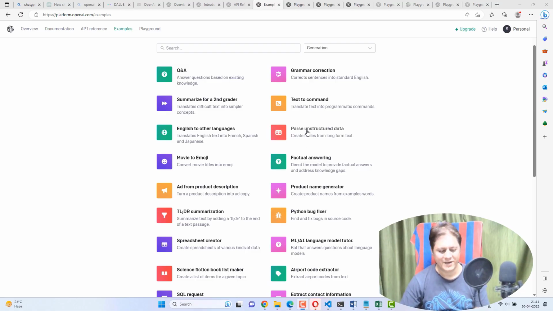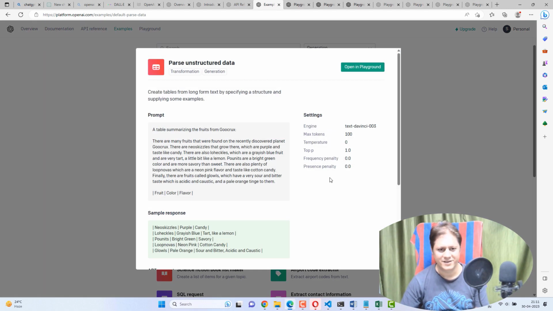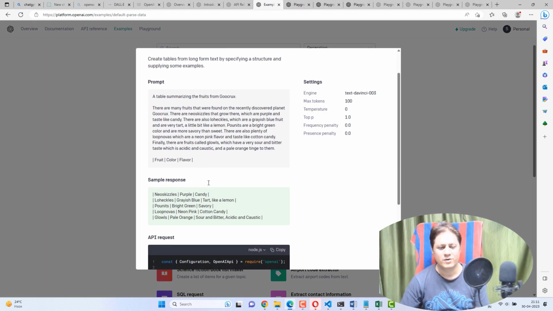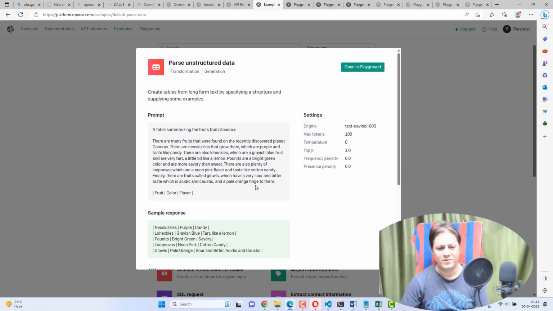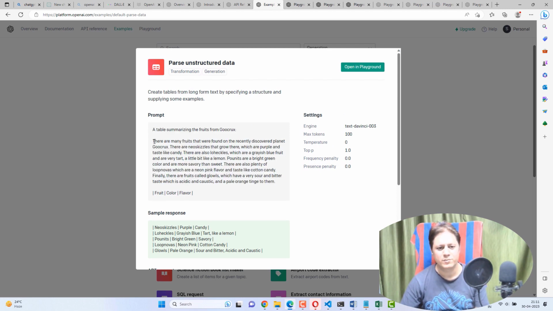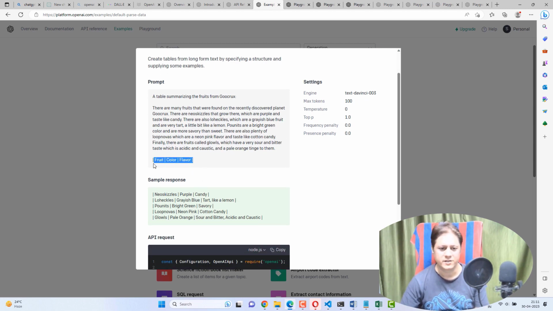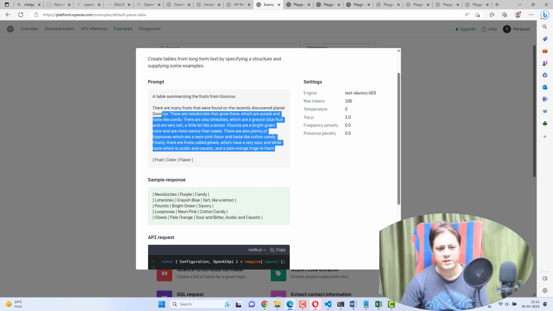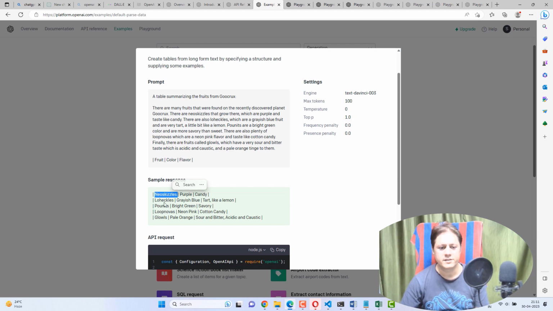Let's move on to the category parse unstructured data. What this use case is, you are writing some paragraph and asking for these 3 things: fruit, color and flavor. The system will extract the information from here, and let's say these are the fruits, these are the colors: purple, blue, green, pink, orange, and flavors.